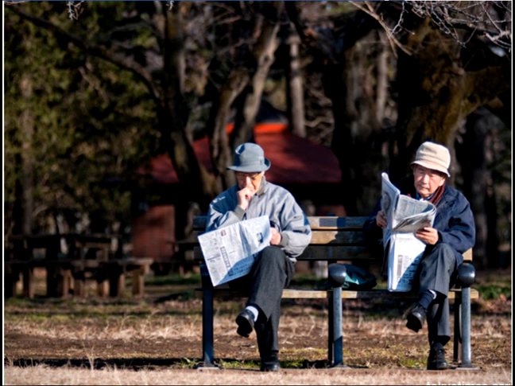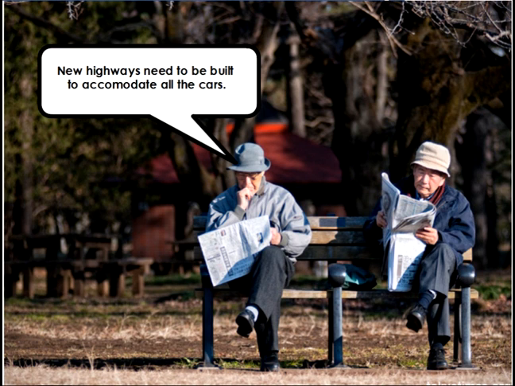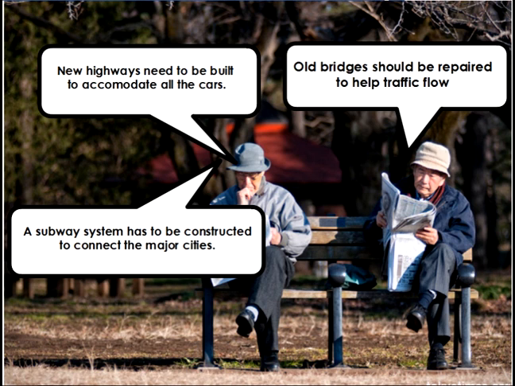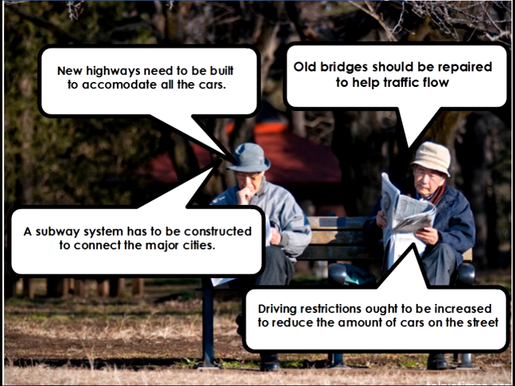So let's look at the grammar for today. This man's gonna say to himself, well, new highways need to be built to accommodate all the cars. And a subway system has to be constructed to connect the major cities. And the other man is thinking, well, old bridges should be repaired to help traffic flow. And maybe he's thinking driving restrictions ought to be increased to reduce the amount of cars on the street.